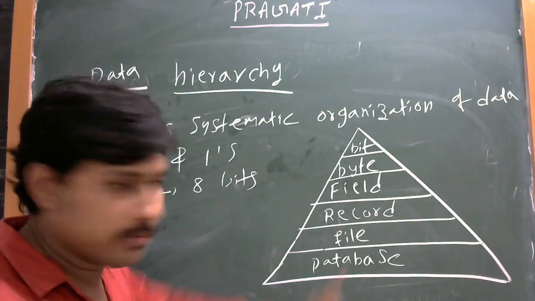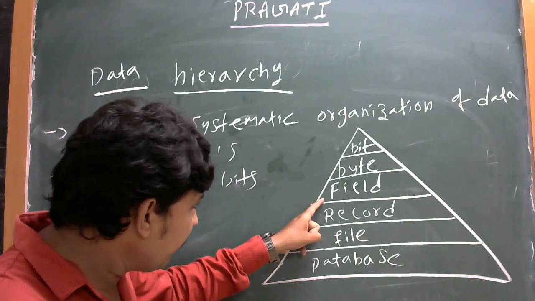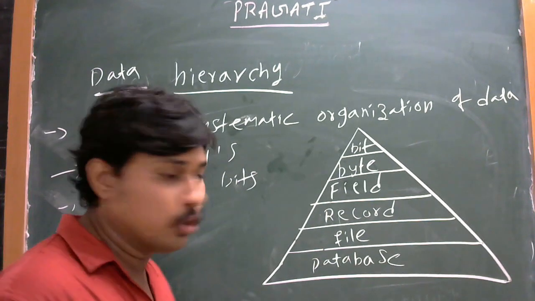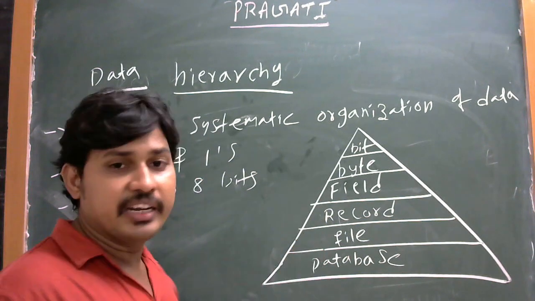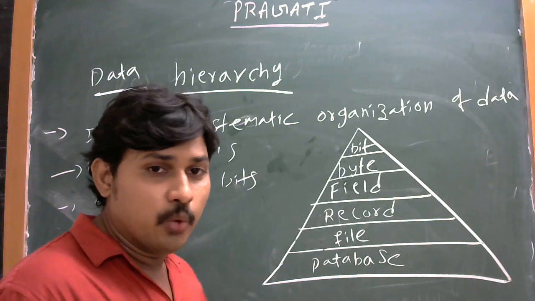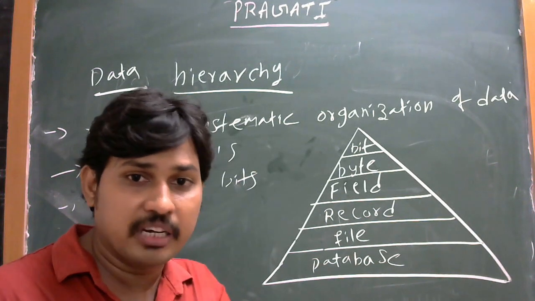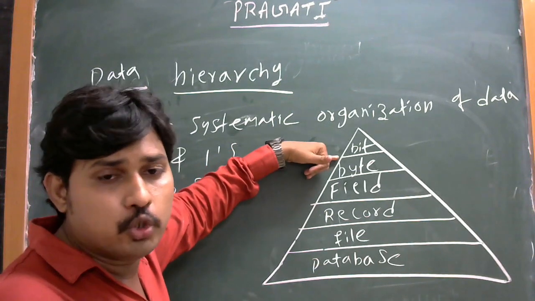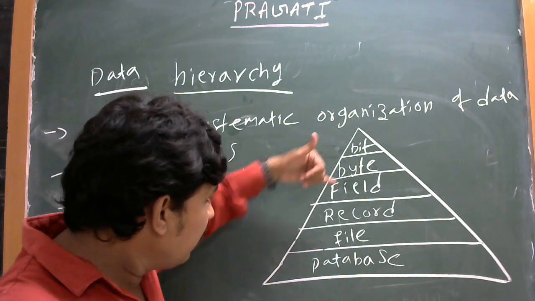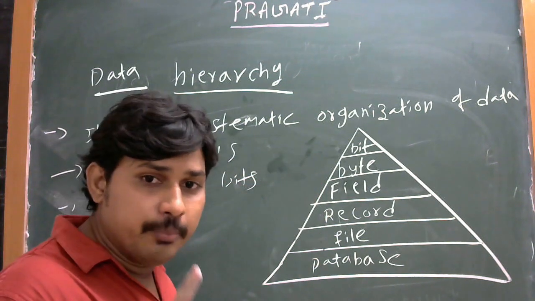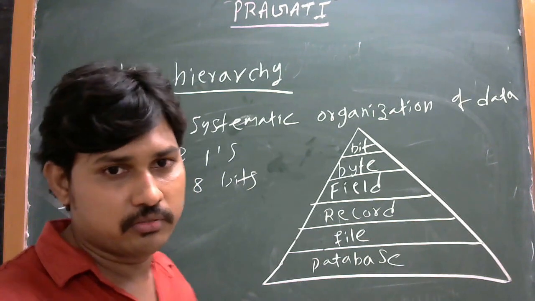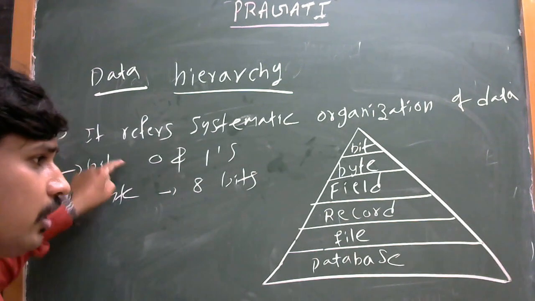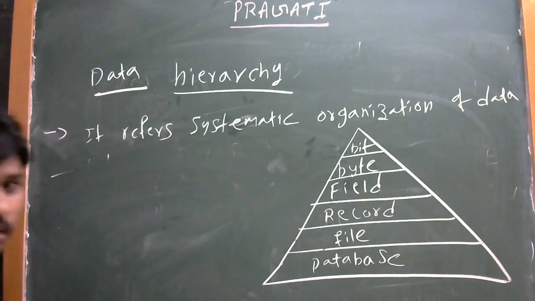Here, there are two new words in the database concept. One is field, another one is record. Why? Because the data can be organized systematically. First, the data can be stored in bit format, otherwise byte format. These two are concepts in memory. And next, field and record. So what is meant by field and what is meant by record? First, understand bit and byte. Okay. And next, field.